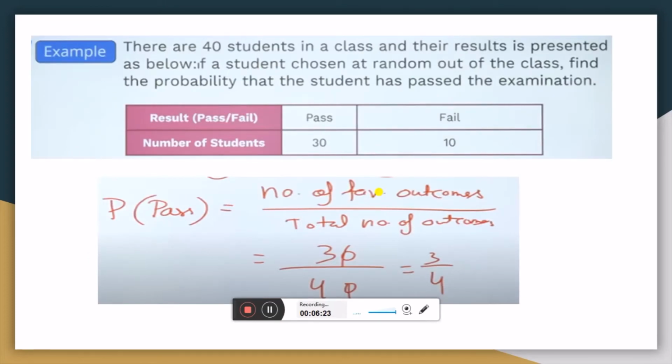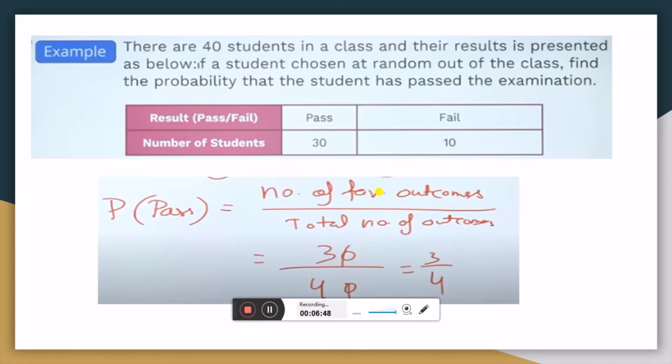There are 40 students in a class and their results are presented as below. A student is chosen at random out of the class, and find the probability that the student has passed the examination. A table is there, result of pass and fail and number of students. Pass students here are 30 and fail students here are 10. We have to find the probability of a student passing the examination.